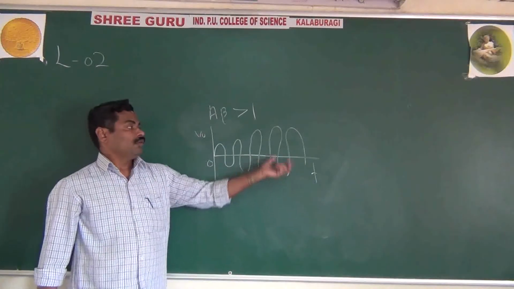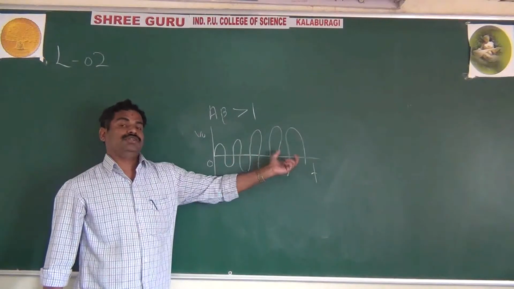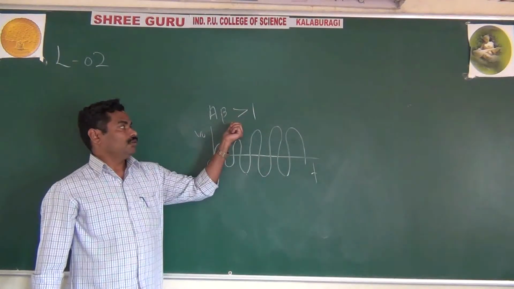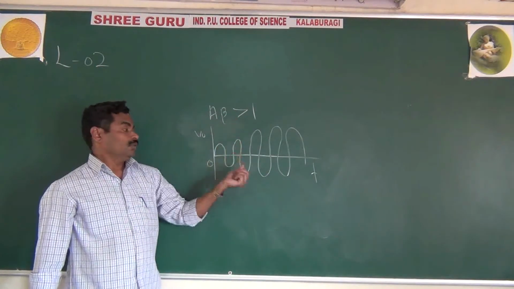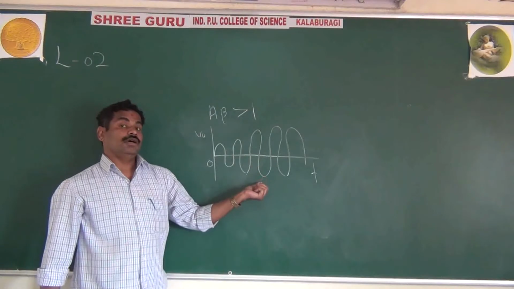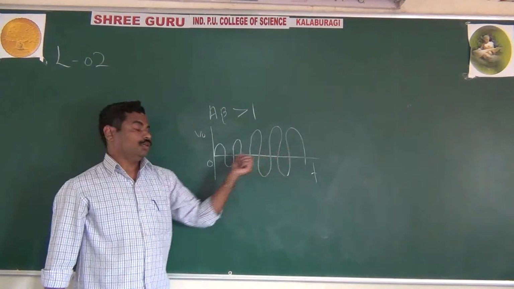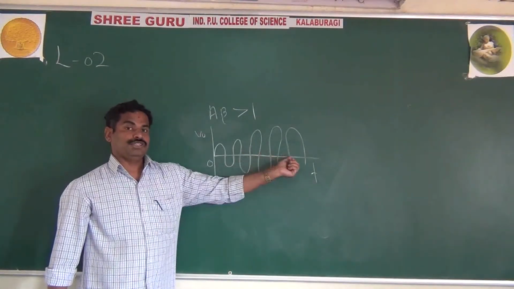Or you can say the amplitude of the output signal increases. So if A beta is greater than 1, we will get the damped oscillations, because here the amplitude is not constant.